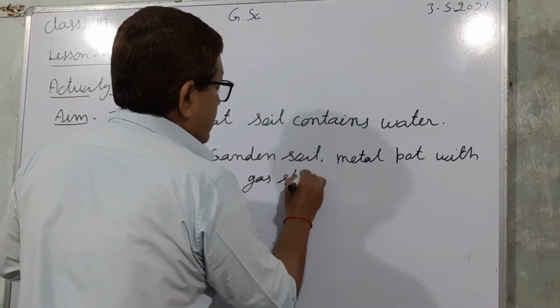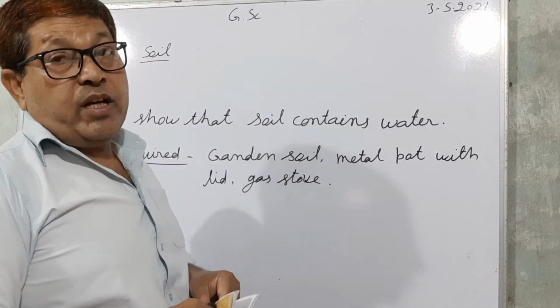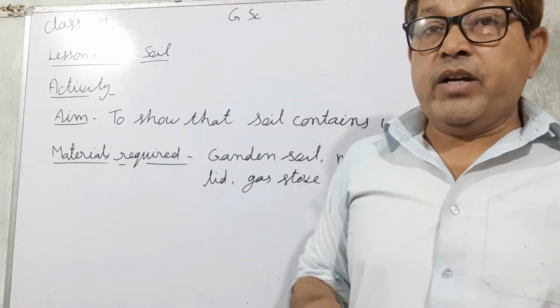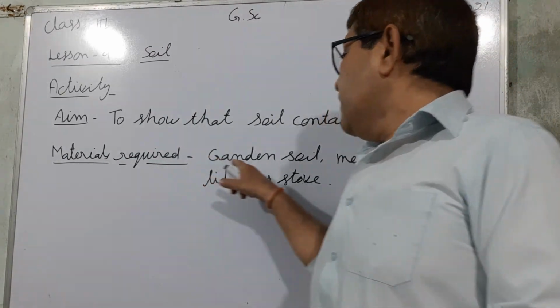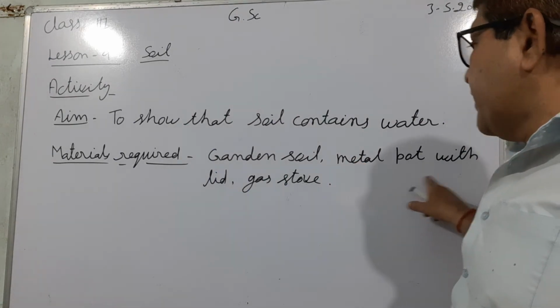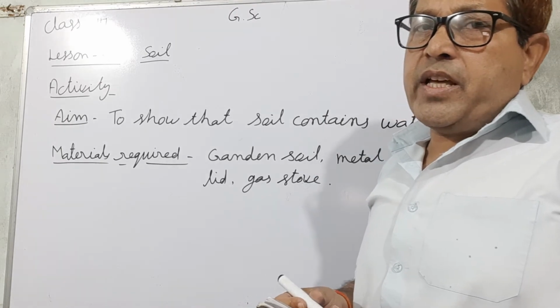These materials are required. What materials are required? One is garden soil, a metal pot with lid and a gas stove. Only these materials are required.